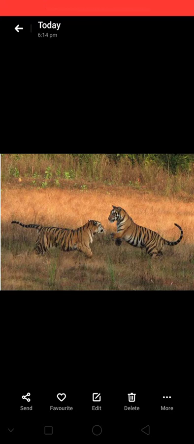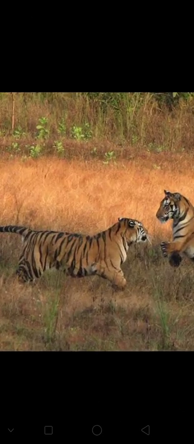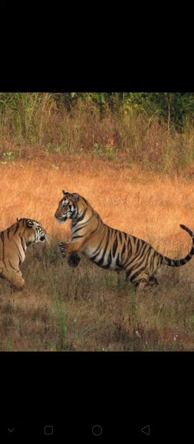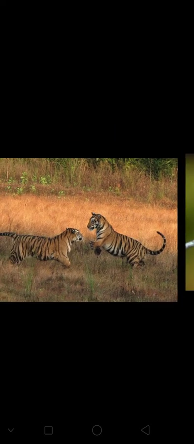For example, zebra, tigers, grasshopper, their body covering is similar to the habitat where they are living. Tiger has stripes on its body, as you can see in the image. Why do they have stripes? Because this is their body covering which helps them to hide in their habitat only.